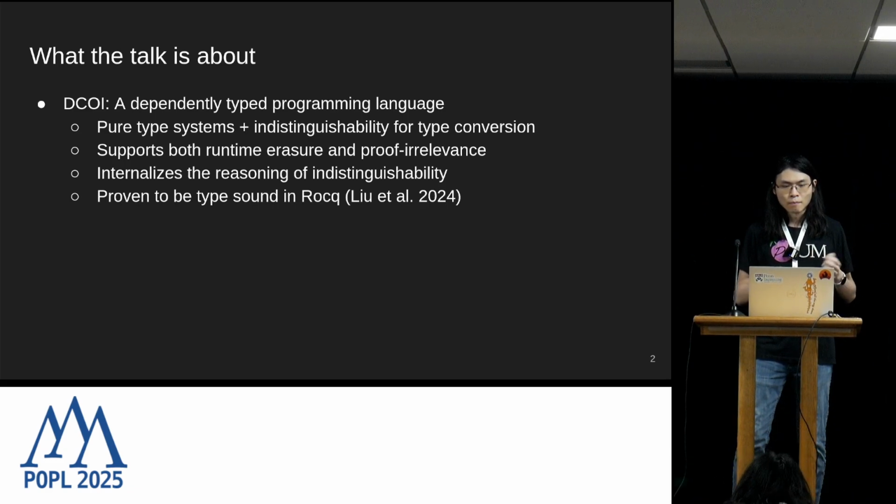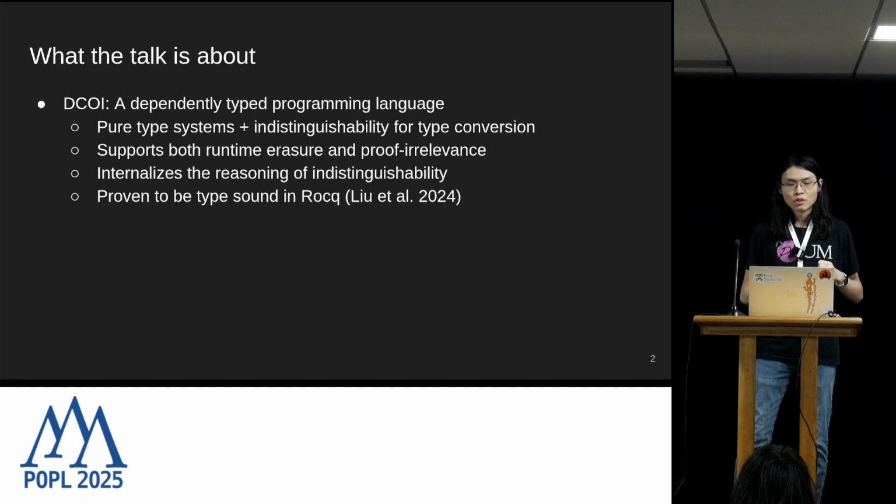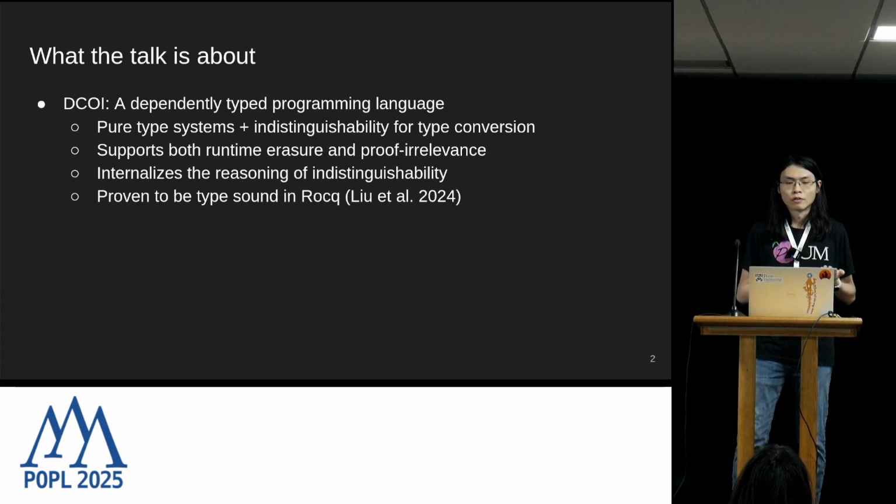This design has several benefits. First of all, it allows us to use the same unified mechanism to support both runtime erasure and proof irrelevance. It also allows us to reason about indistinguishability internally within the type theory.